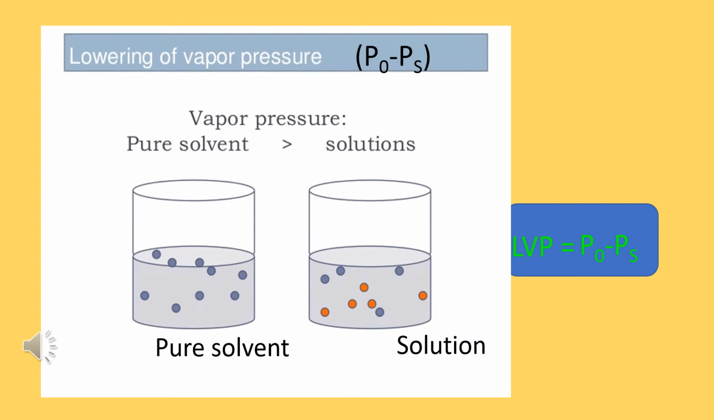The vapor pressure of pure solvent is more than the vapor pressure of the solution. The difference between these two, P0 and PS, is called lowering of vapor pressure. P0 minus PS is called lowering of vapor pressure. P0 is the vapor pressure of pure solvent and PS is the vapor pressure of solution. P0 minus PS is equal to lowering of vapor pressure.